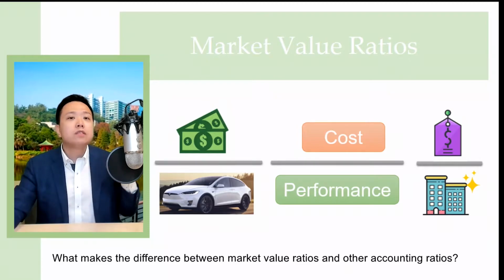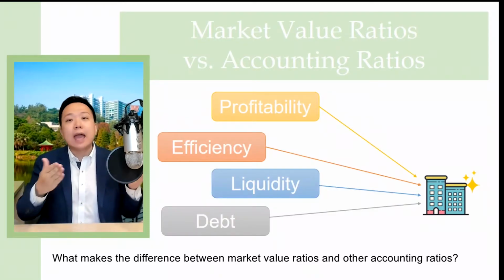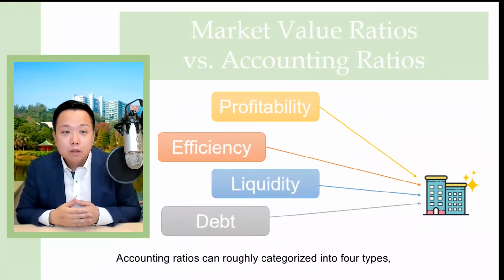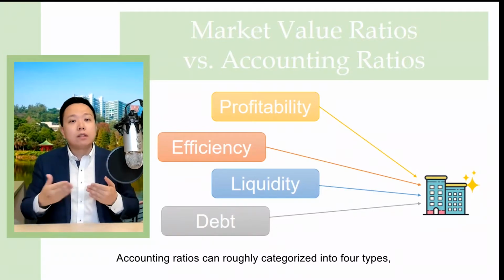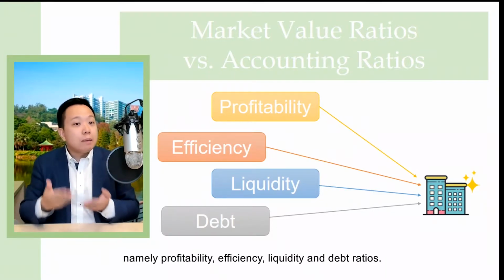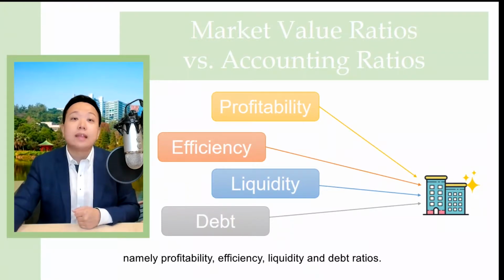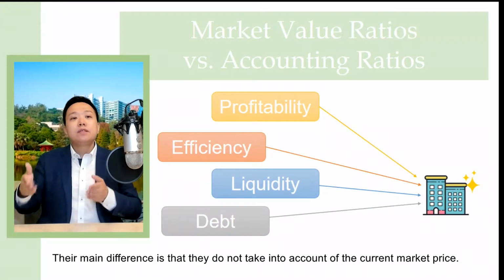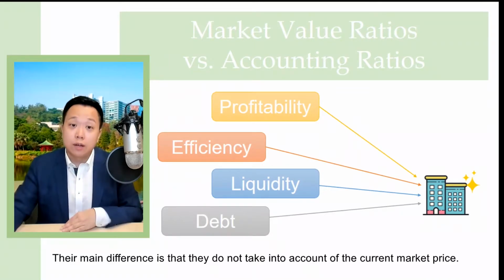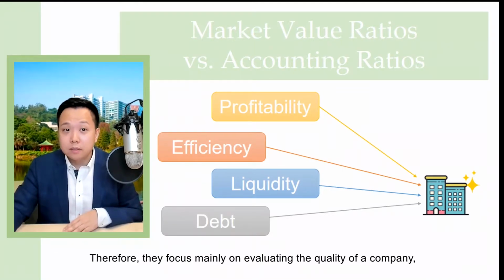So what makes the difference between market value ratios and other accounting ratios? Accounting ratios can roughly be categorized into four types, namely profitability, efficiency, liquidity, and debt ratios. Their main difference is that they do not take into account the current market price.